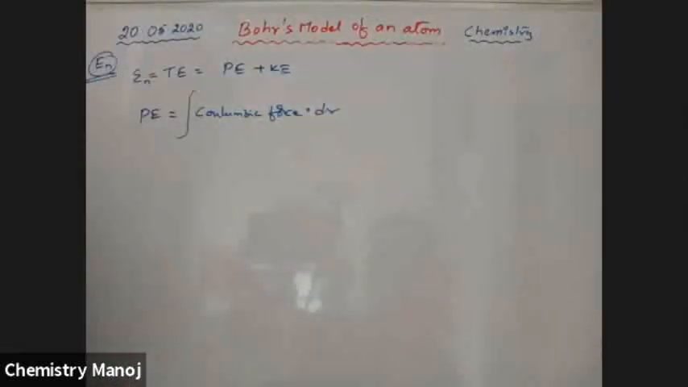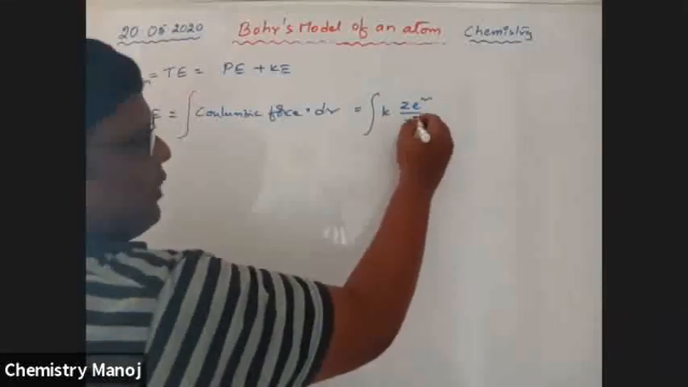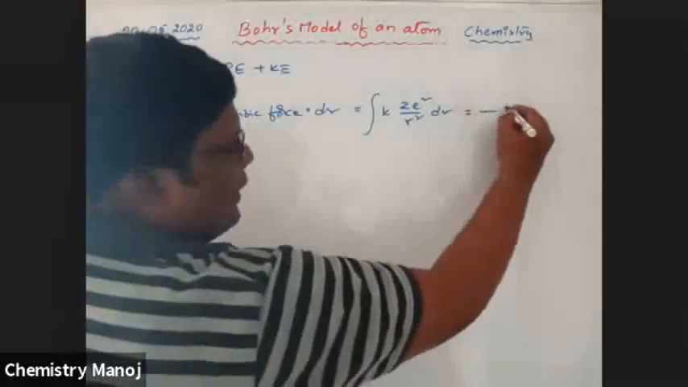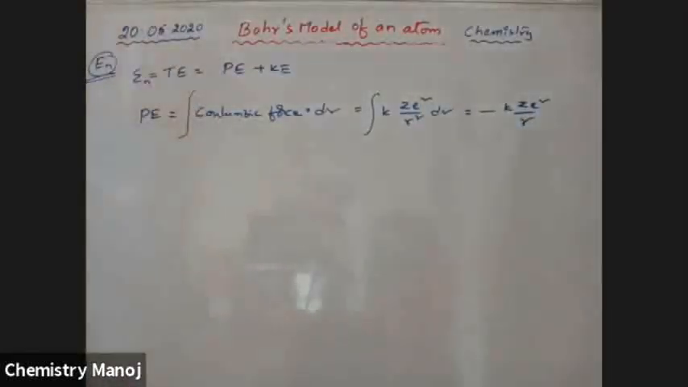That Coulombic force I already calculated: K into Ze square by r square into dr, which is equal to minus K into Ze square by r. This is potential energy.